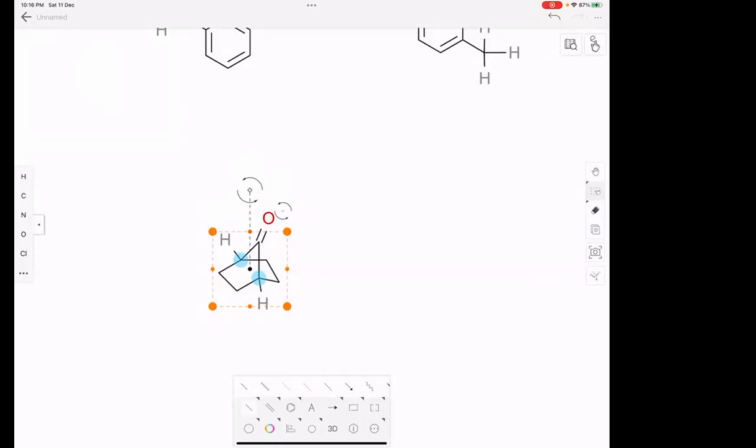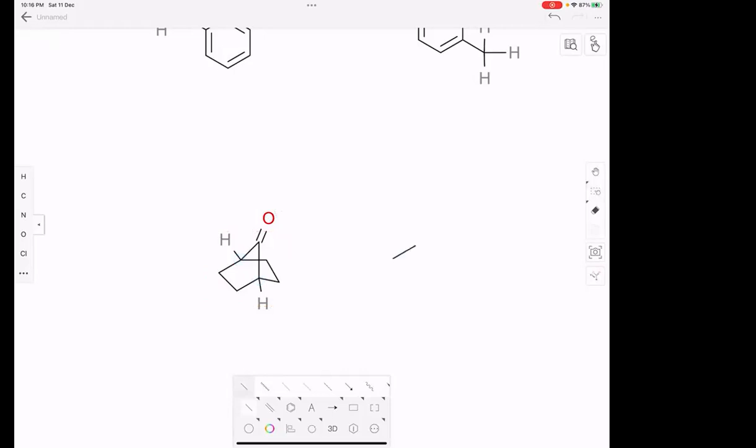Because of which, bridged carbons, if hydrogens are attached to bridged carbons, even though those carbons are alpha hydrogens, they do not show tautomerism. So this compound will not show tautomerism. Clear?